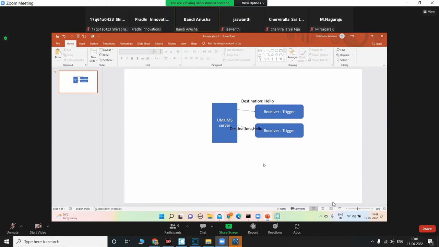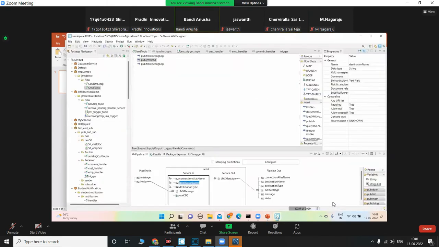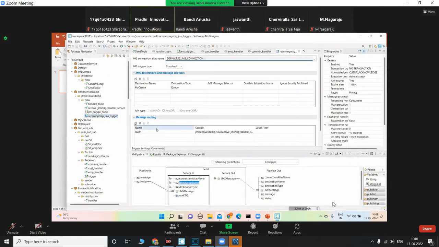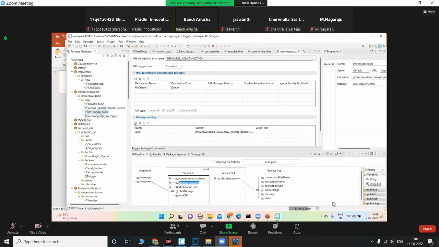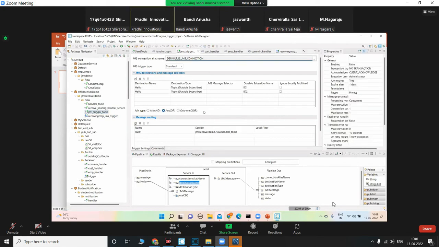Yes. Now a question comes here. You may ask why two or three destinations are given here, one destination, two destinations.